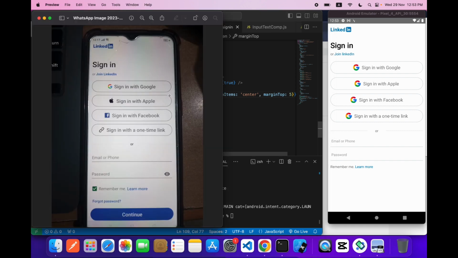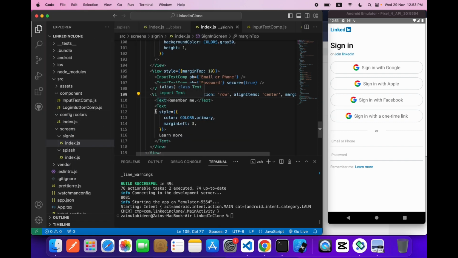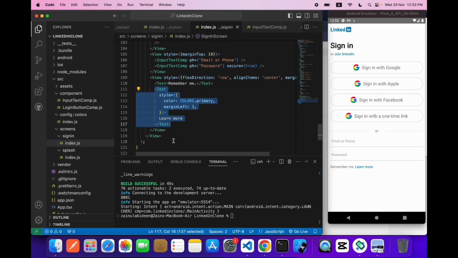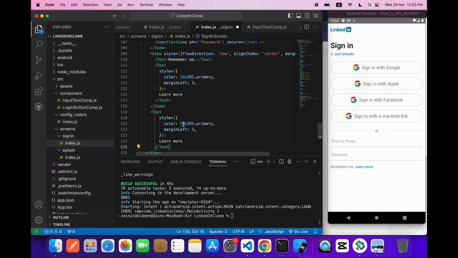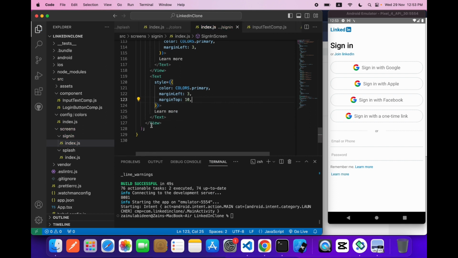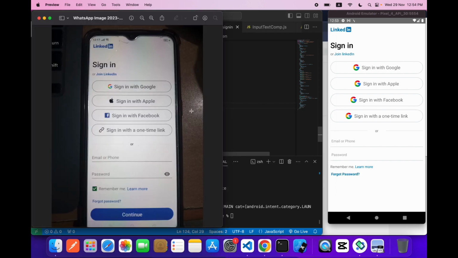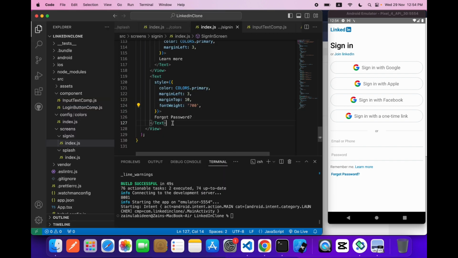Okay guys, so now we need a forgot password, so I will copy the same thing over here and paste it over here. Margin top will be 10, and I will say forgot password. Okay, now question mark. Let's also give it a font weight of 700.